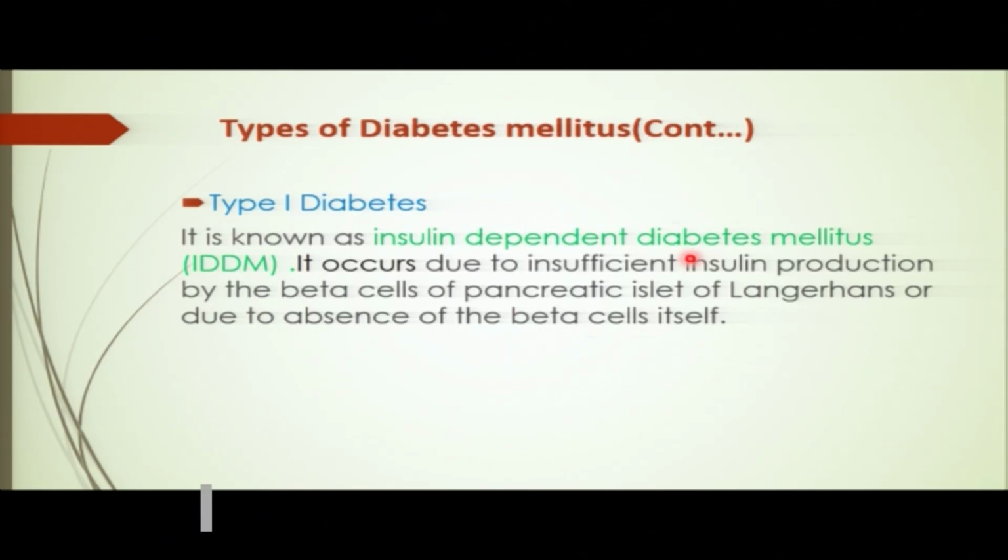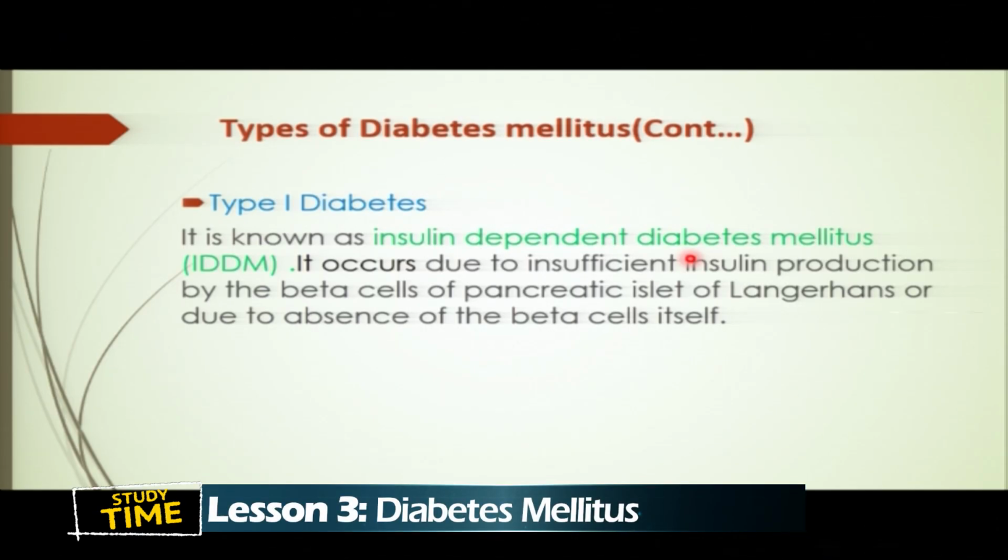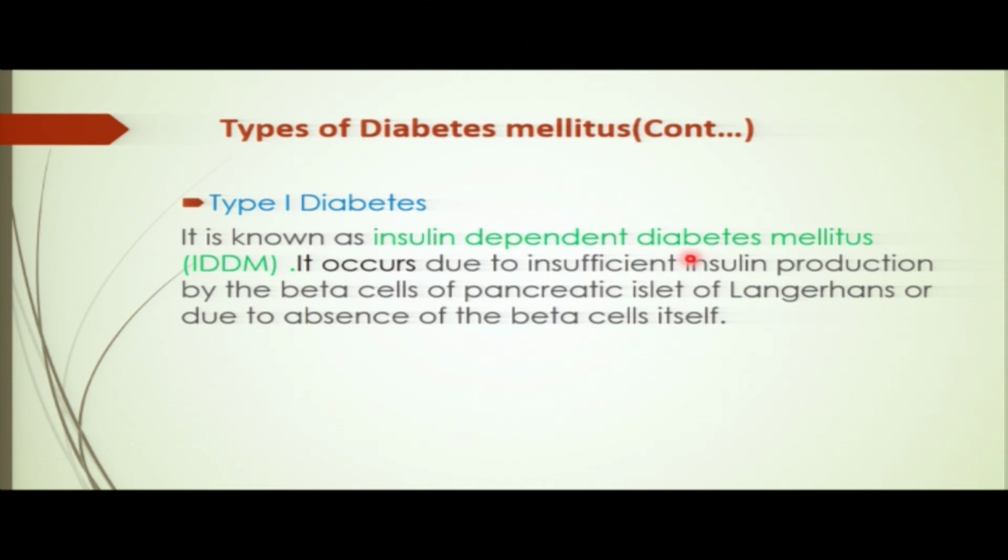Even if it can be produced, it is very insufficient. It's not enough to regulate the sugar in the blood. So this is type 1 diabetes. It is caused by insufficient insulin production by beta cells of the pancreas. It can also be due to the absence of beta cells. Remember, we do have beta cells.